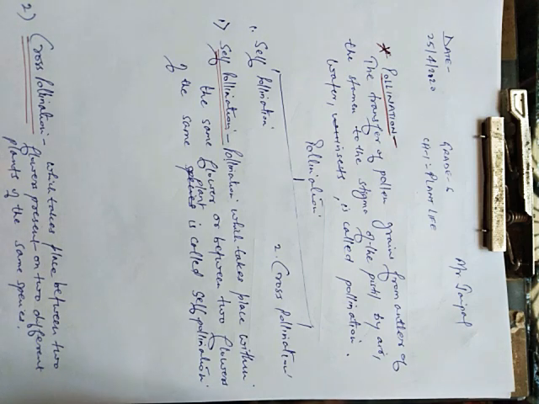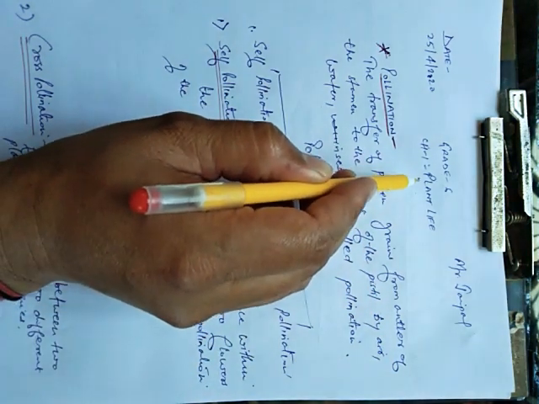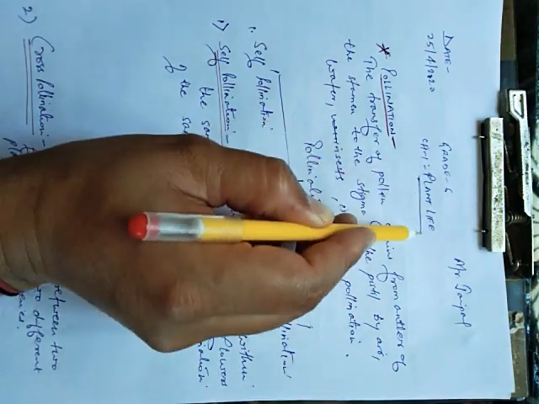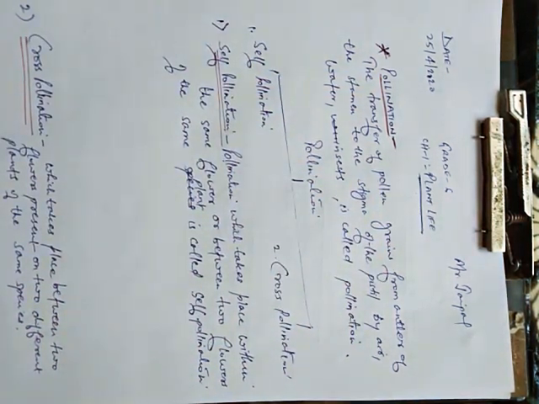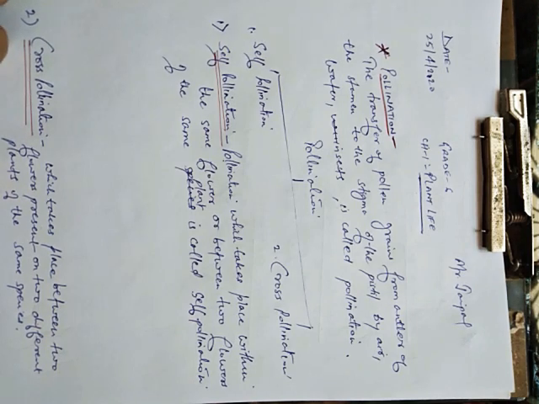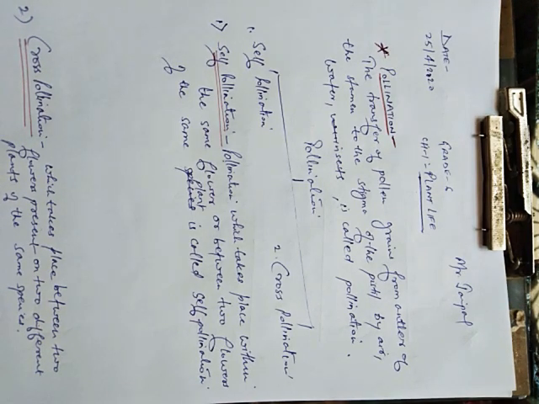Today we will discuss chapter 1 of grade 6th biology, that is plant life, and the topic which we are going to discuss today is pollination. Students, in the previous lecture also I have told you the definition of pollination. Now today we will discuss pollination, its types, why pollination is important, and agents of pollination.